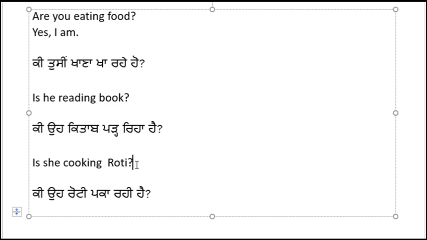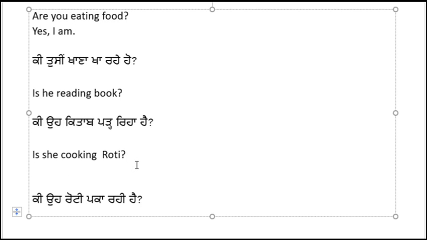If it goes like roti, so is she cooking roti? As an example, no, she is not.